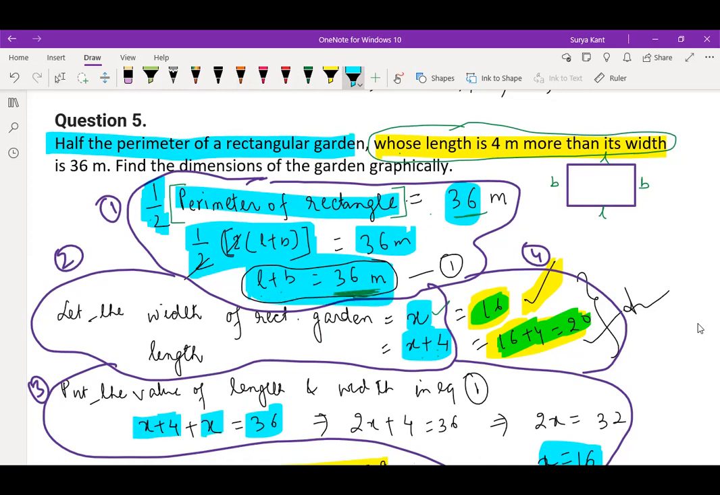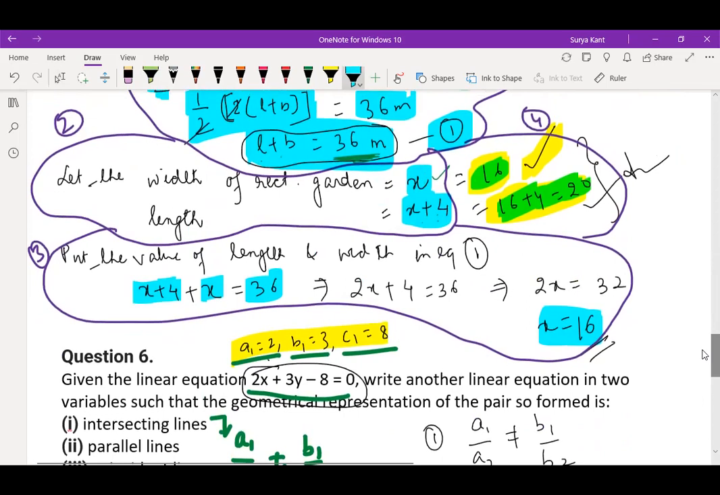Okay. Now we have to let it by the help of this second line over here, whose length is 4 meters more than its width. If width is x, so length is x plus 4. Right, children? Now the same thing, length and width, you put in the first equation. What do you get? X plus 4 plus x is equal to 36. You will get the value of x is equal to 16. So width is 16 and length is 20. Okay. Length is 20 and width is 16. Anyone having doubt in this question? No, sir.